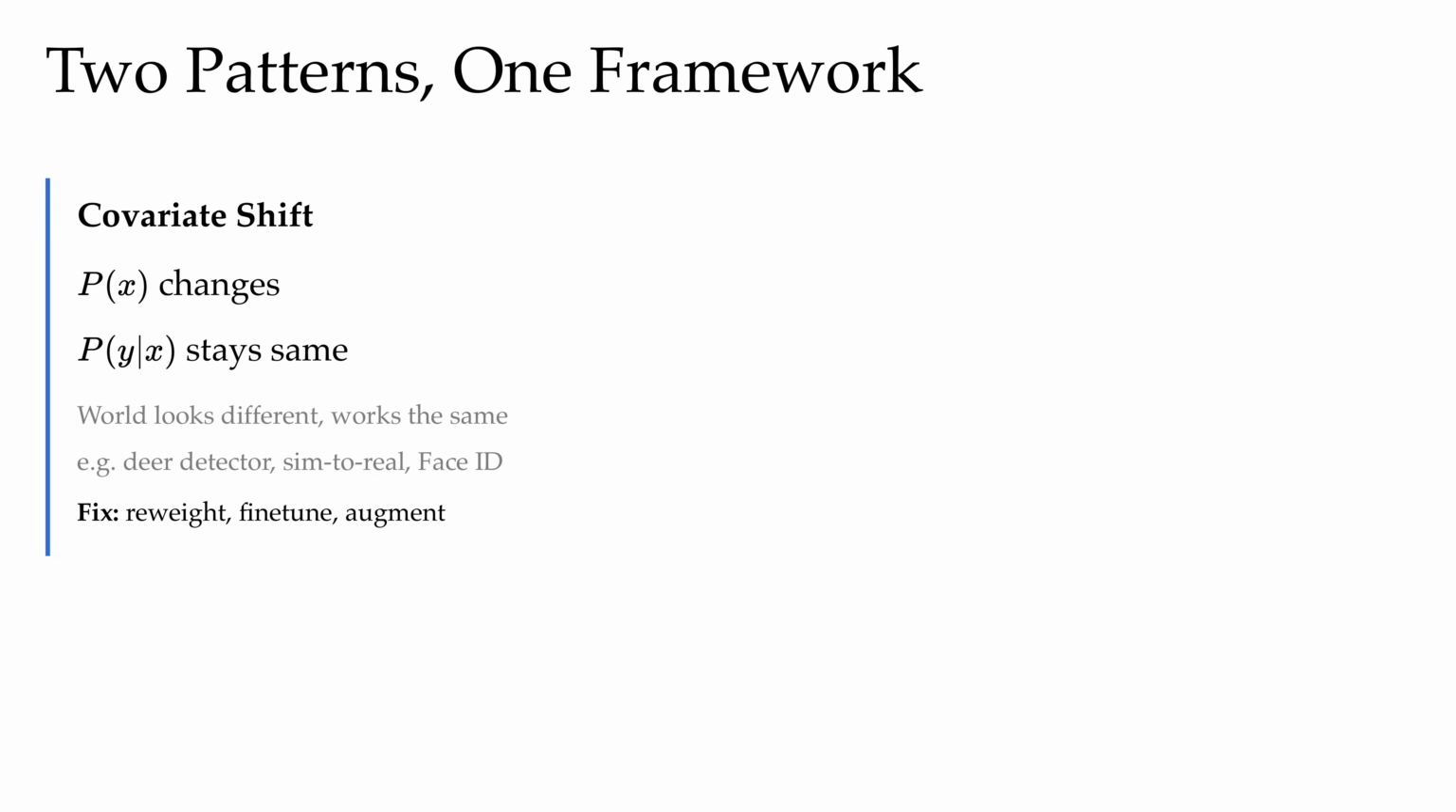Now let's put both patterns side by side. On the left, covariance shift, or mathematically it means P of X, P of features, P of inputs, that P changes, whereas P of Y given X stays the same. The world looks different, but it works the same way. Hopefully now this abstract description makes sense. And we could fix covariance shift by reweighting or augmentation plus transfer learning when representations carry over.